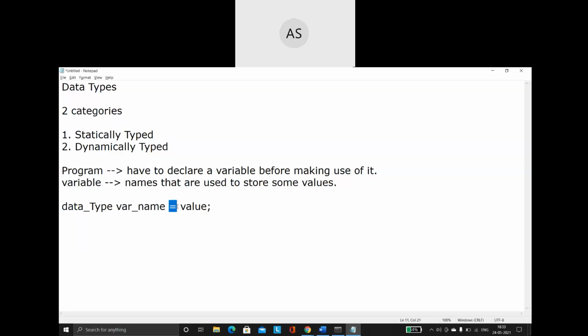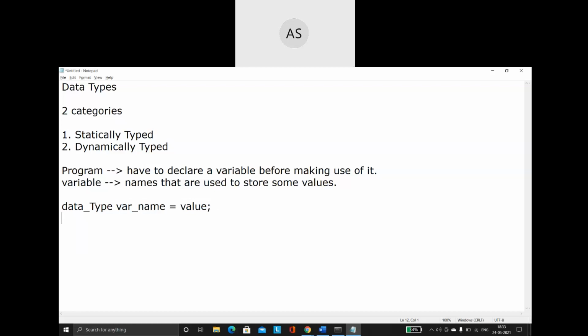So what is this equal to? This equal to is nothing but what we call an assignment operator. So remember, the equal to means assignment. Assignment means, whatever value I am going to store, I am going to assign to this particular variable.